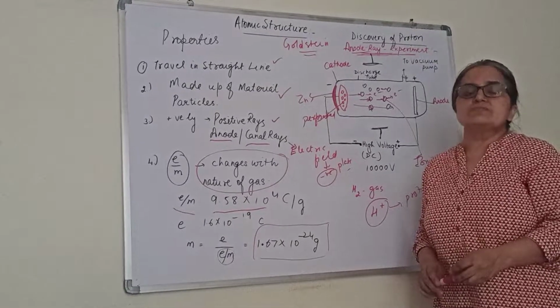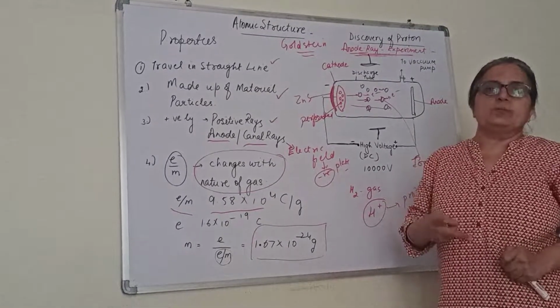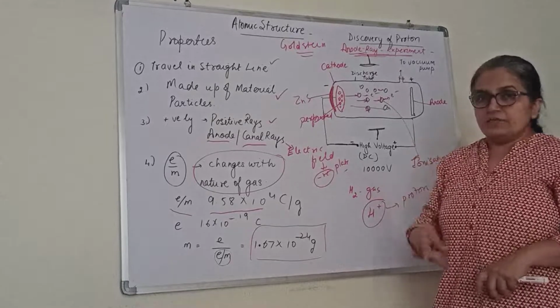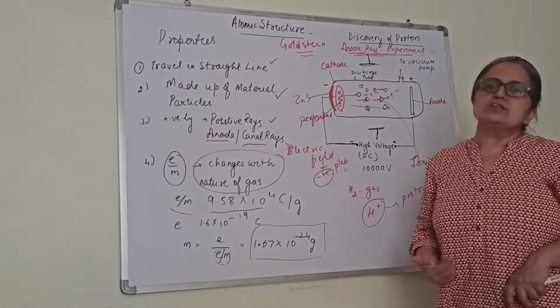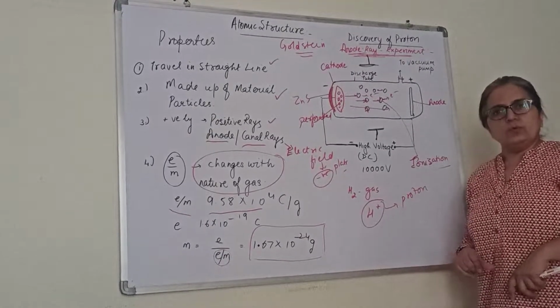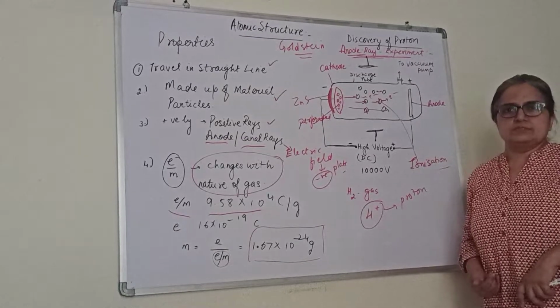So in today's video we have discussed two main discoveries: the discovery of the electron and the discovery of the proton, the cathode ray and anode ray experiments. Please note them down.